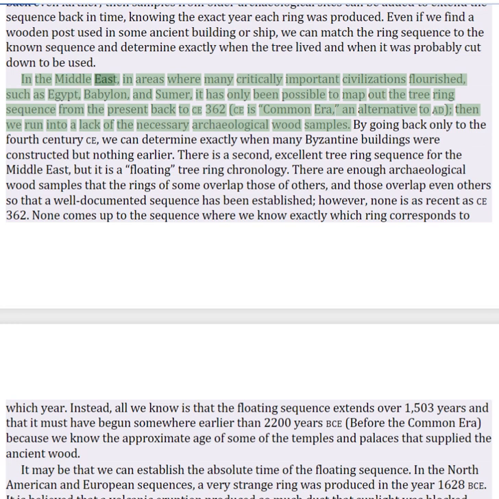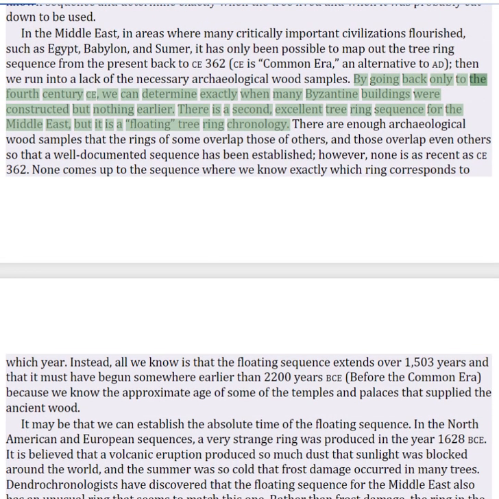In the Middle East, in areas where many critically important civilizations flourished, such as Egypt, Babylon, and Sumer, it has only been possible to map out the tree ring sequence from the present back to CE 362, then we run into a lack of the necessary archaeological wood samples. By going back only to the 4th century CE, we can determine exactly when many Byzantine buildings were constructed but nothing earlier.